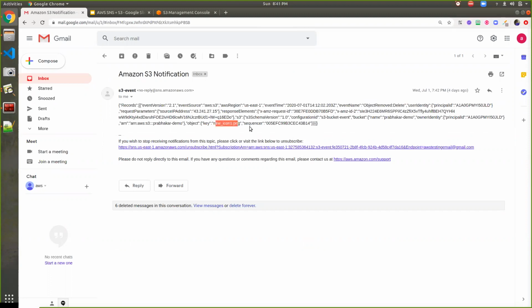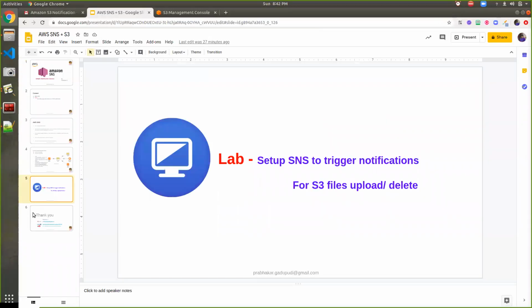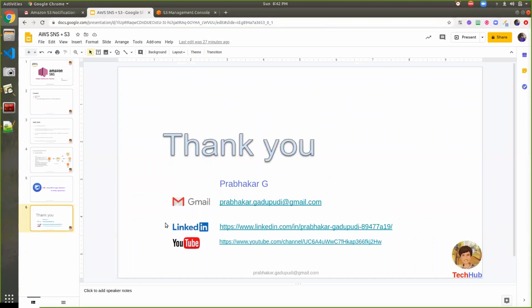This is how you can customize the notifications. Whenever a customer puts or copies any files on your S3 bucket, you will automatically get a notification. Based on the notifications, you can take those files and proceed with further operations based on the customer requirement. This is how we can integrate SNS with S3 events. I hope you enjoyed the video, and we have come to the end of it. Hopefully this lab gave you a chance to work on SNS and enable notifications for S3 events.